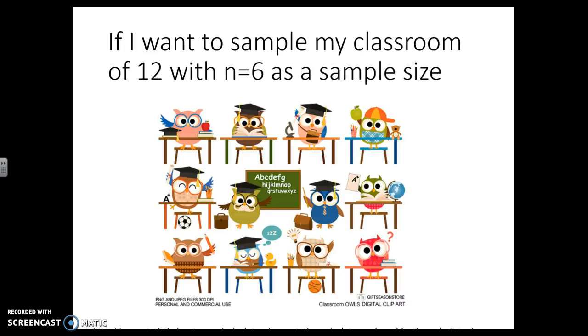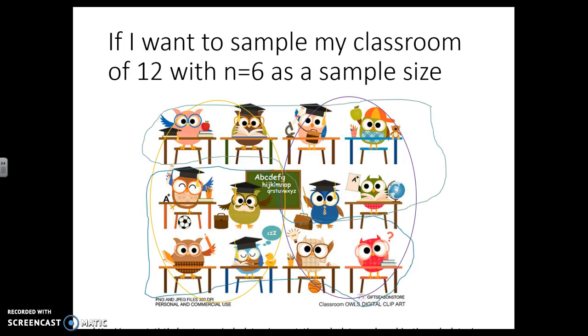Here's an example. If we have 12 students, I could graph 12 raw scores, and that would be a raw score distribution. Or I can sample 6 of them. I can grab those 6, create a mean, put them back, grab another 6, create a mean, put it back, grab these 6 instead, create a mean, maybe it's these 6. There's actually 924 different combinations of 6 students in this one class. So I would have 924 different mean scores that I could graph into a distribution. That would be a sampling distribution.